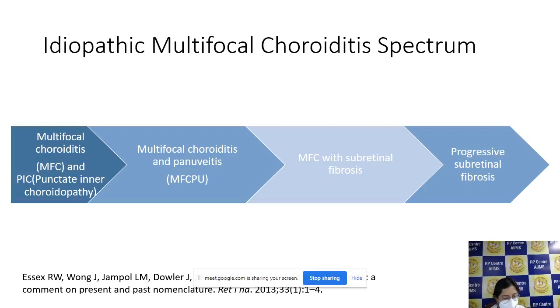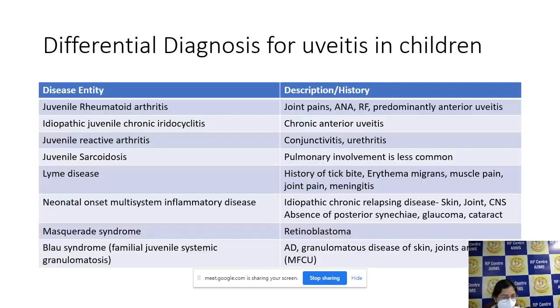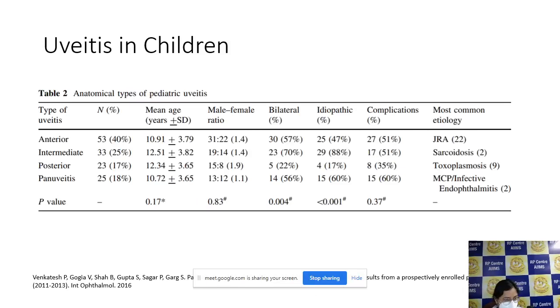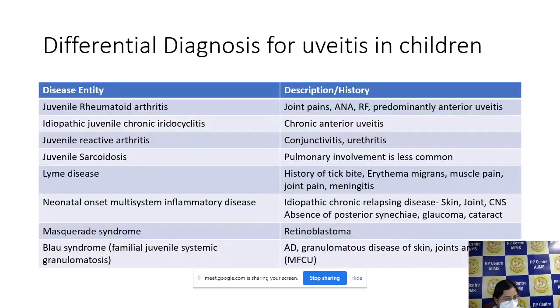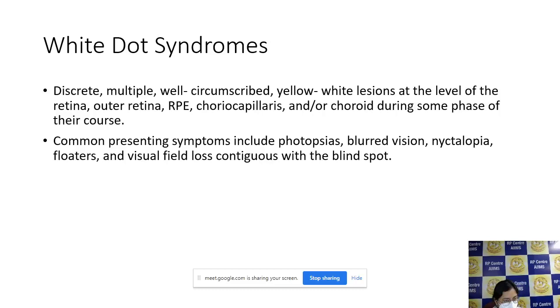So just go back to your last slide. Basically, first she was describing the common causes of uveitis in a child, and then she went on to describe the common causes of granulomatous uveitis in a child. Apart from that, you then go on to white dot syndrome, which is not exactly seen in a child.